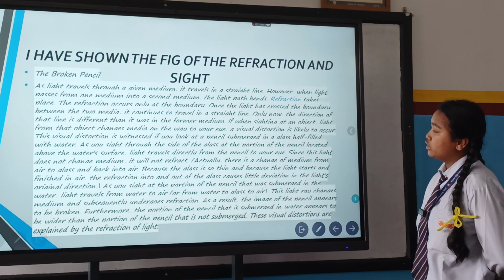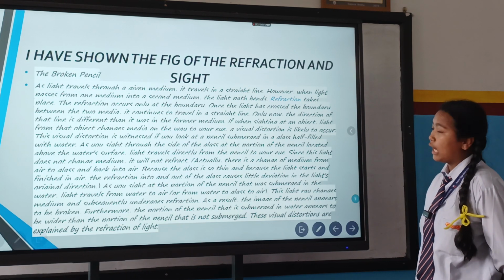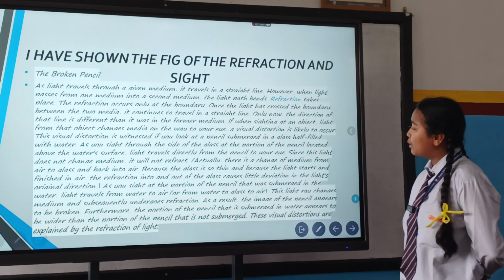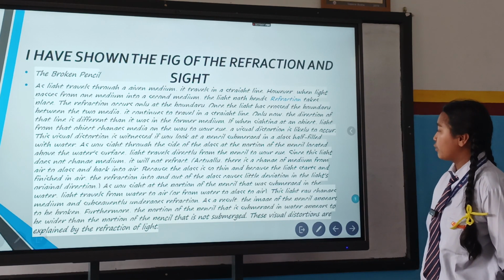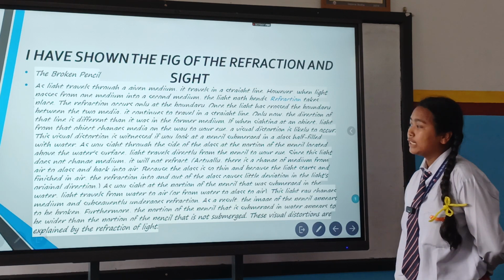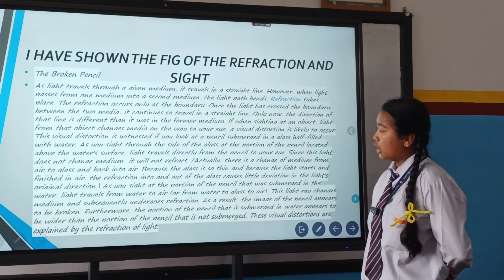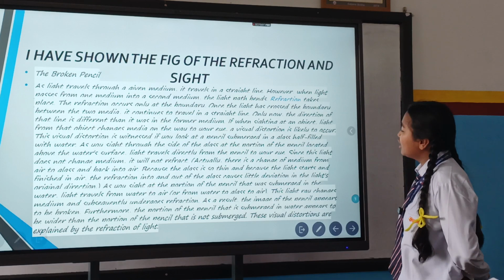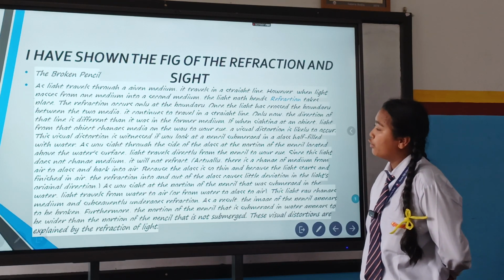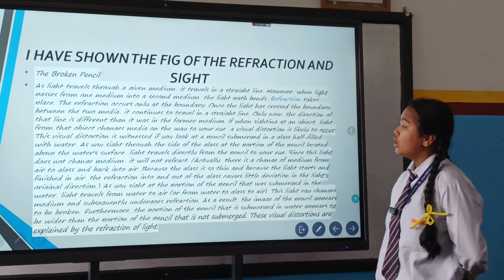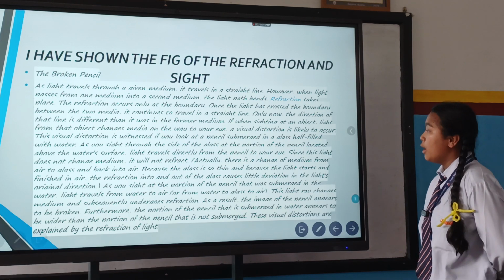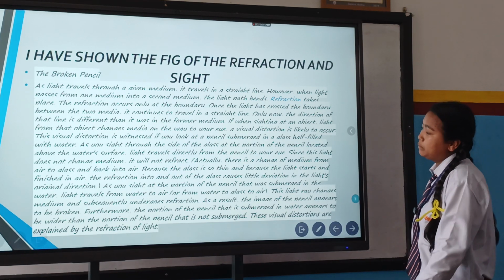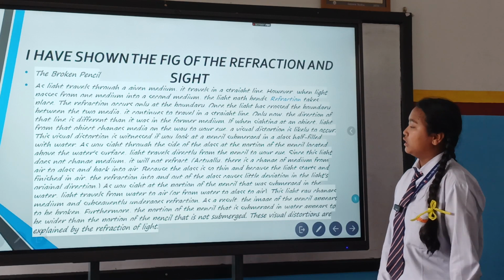This visual distortion is witnessed if you look at a pencil in a glass half filled with water. As you sight through the side of the glass at the portion of the pencil located above the water surface, light travels directly from the pencil to your eye. Since this light does not change medium, it will not refract.